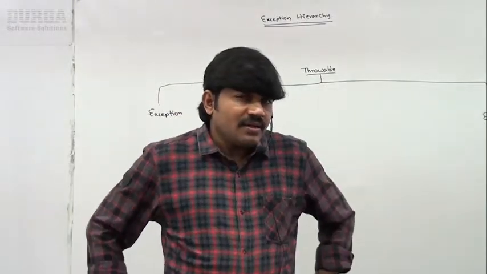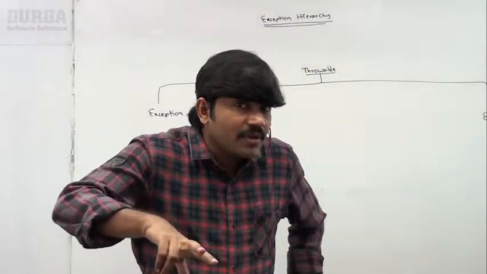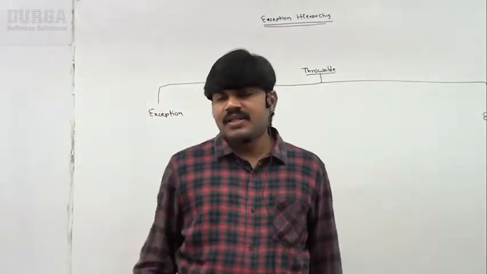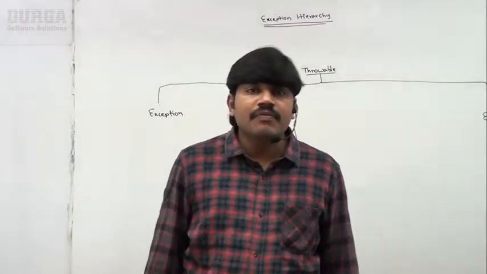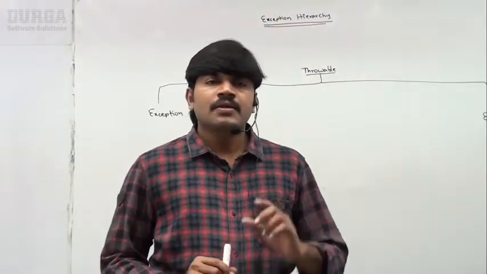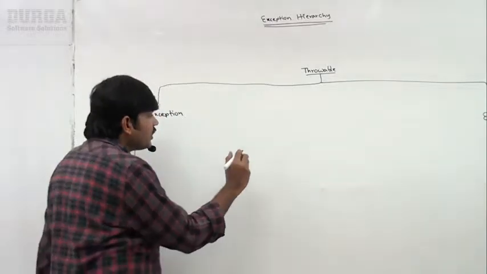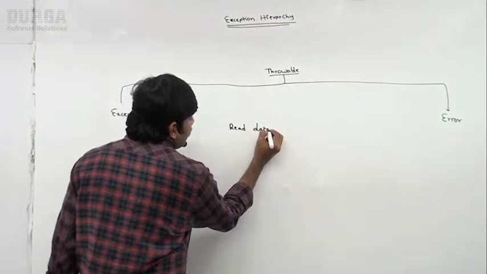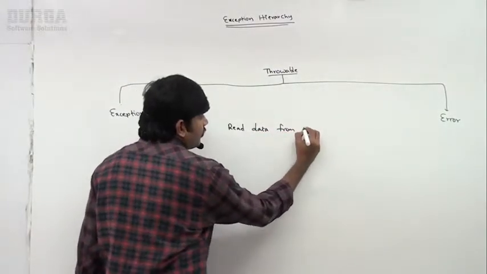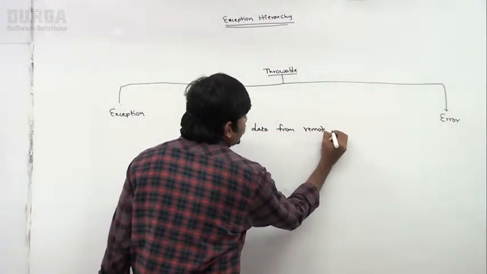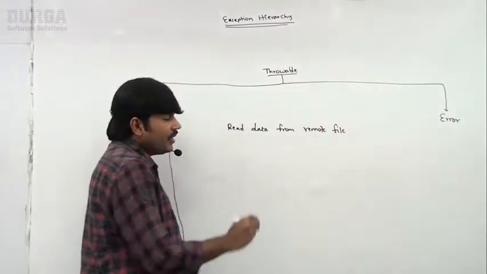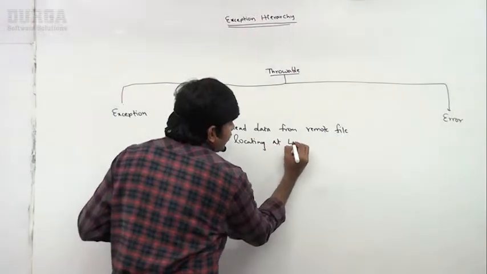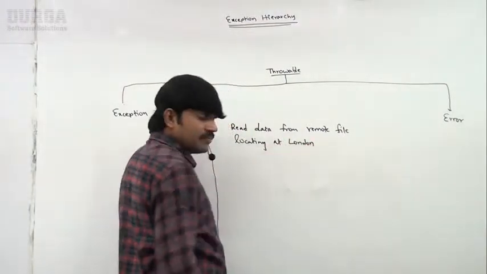Next, exceptions are recoverable or non-recoverable? Exceptions are recoverable. Then immediately we ask, what is the meaning of recoverable? Now observe: read data from a remote file located in London. Assume that.